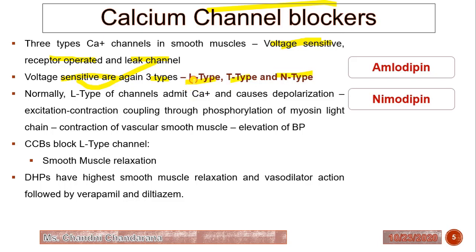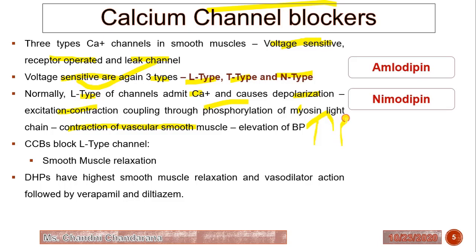In the L type, calcium enters and causes depolarization, excitation and contraction coupling through phosphorylation of myosin. So contraction of vascular smooth muscle will elevate, meaning increase, the blood pressure.